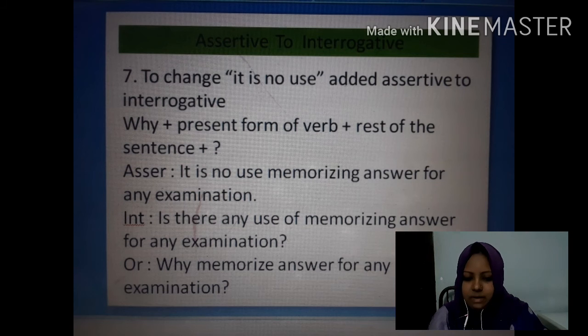Interrogative: is there any use of memorizing answer for any examination? And another rule: why memorize answer for any examination? So you have to just replace it is no use with why.